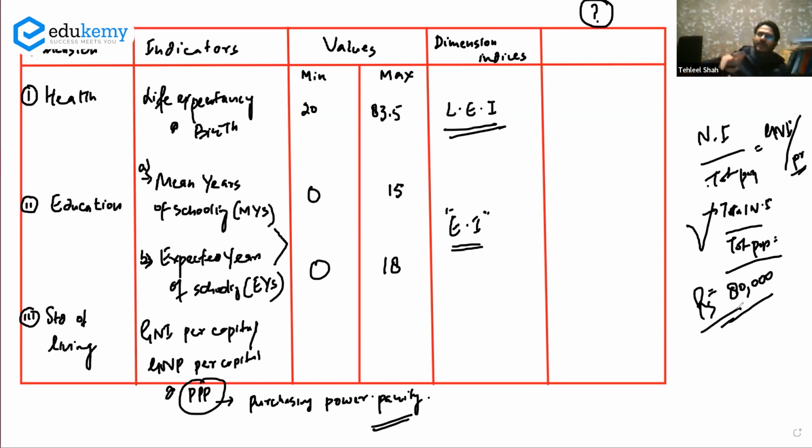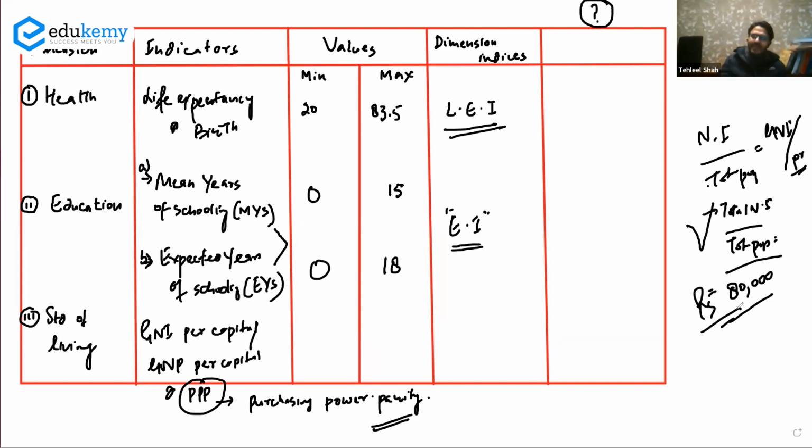But this 80,000 rupees is actually calculated in rupees, and we actually want GNI per capita in dollars. Why? Because this index is created by the United Nations, and when the United Nations comes out with this index, it should have standard of living measured in dollars for international comparison.